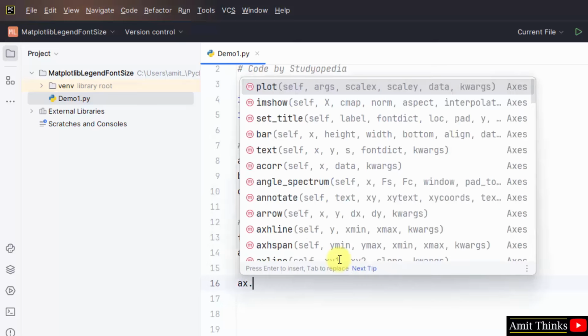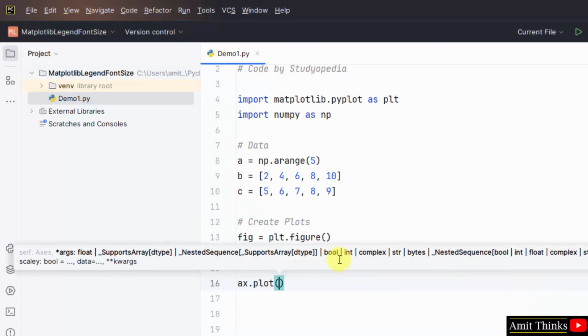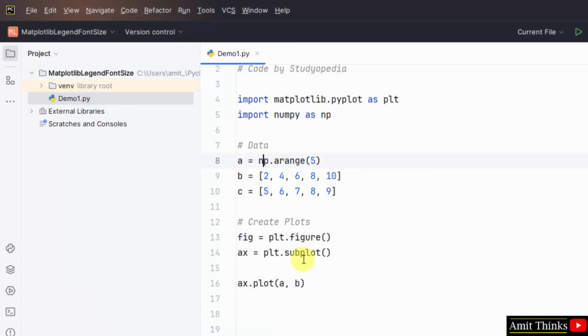And now use the plot method to plot. Okay, we will add the inputs A and B from here, and in this case we will add A and C. After that, mention the marker. Okay, so the following is a marker.